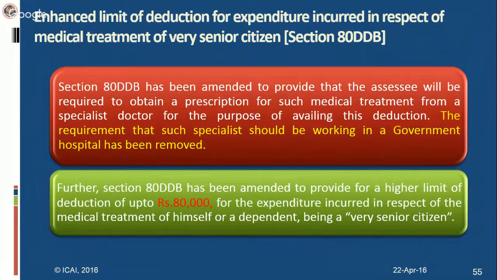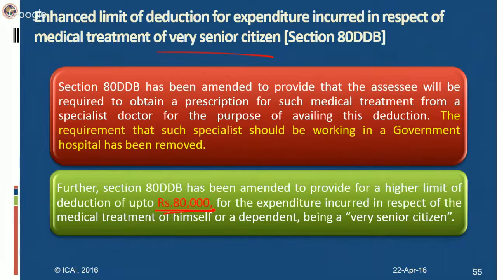Now comes section 80DDB. Here the limit of deduction being enhanced is provided in respect of expenditure incurred for a very senior citizen. There is no other amendment in respect of other limits provided for senior citizens or other persons. Enhanced limit of deduction is provided for a very senior citizen, a person being a resident in India, who is of the age of 80 years or more. The deduction of 80,000 would be available if you are incurring expenditure on medical treatment of certain diseases here.